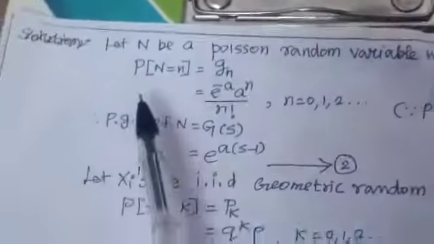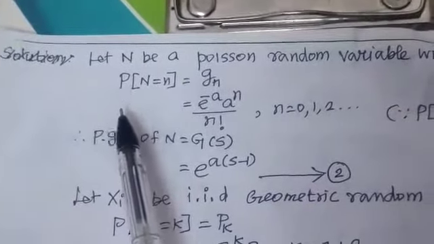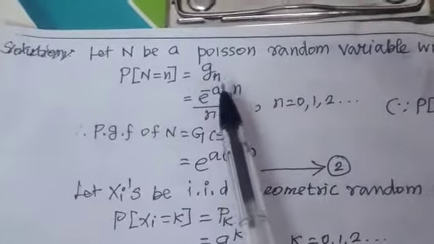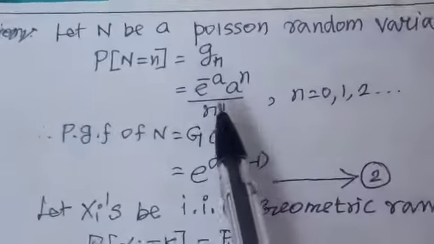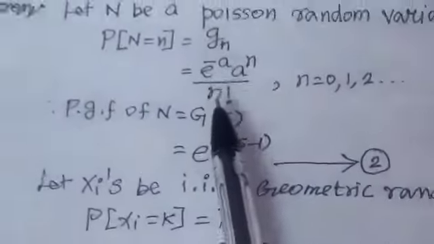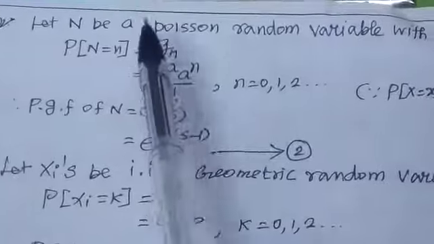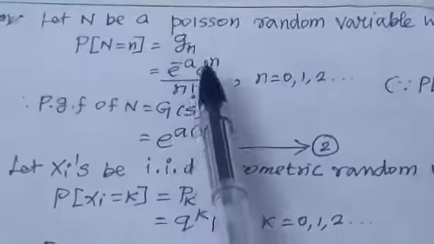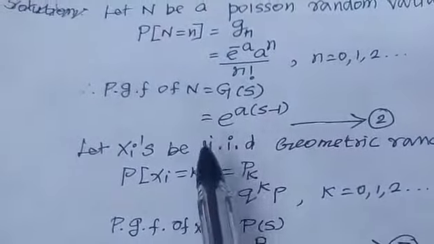Therefore, by that theorem, the distribution is probability of N equal to n equals e power minus a, a power n by n factorial. So the probability generating function of N is G(s).